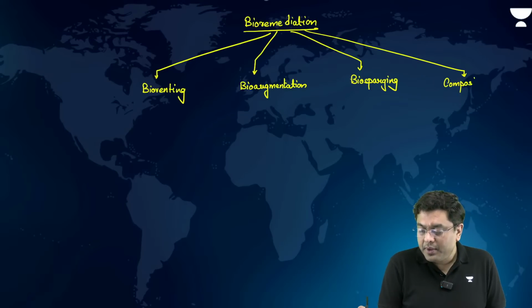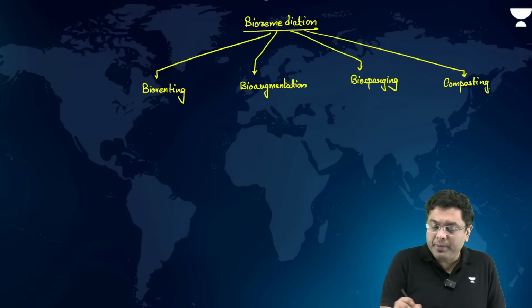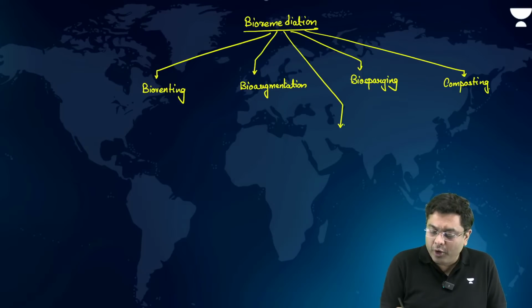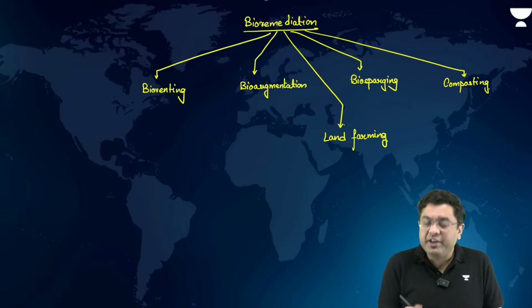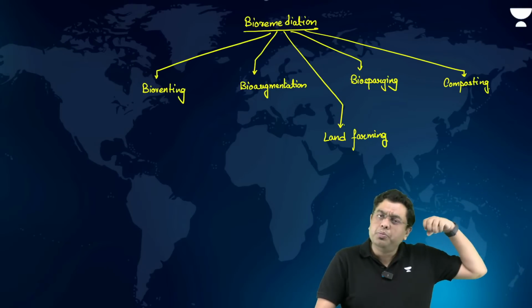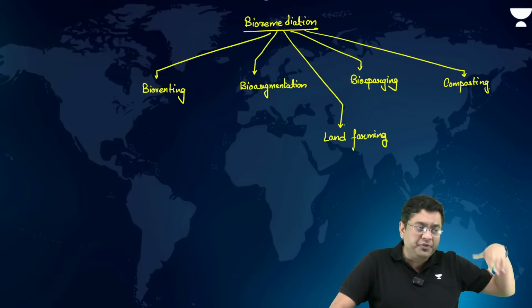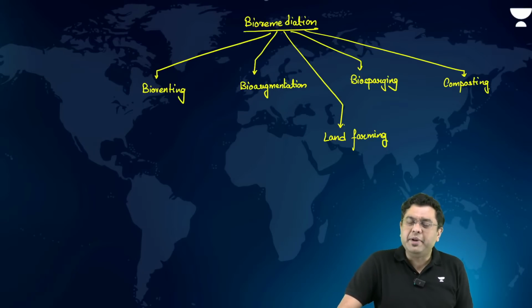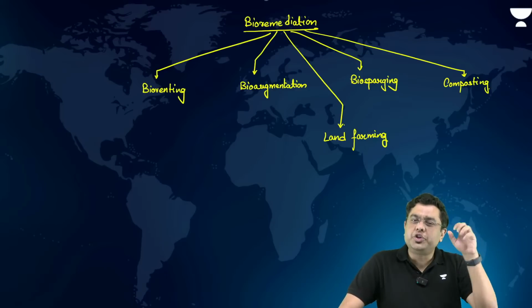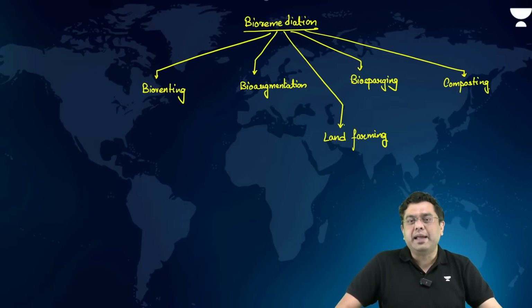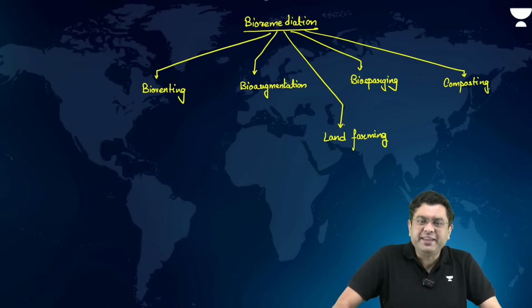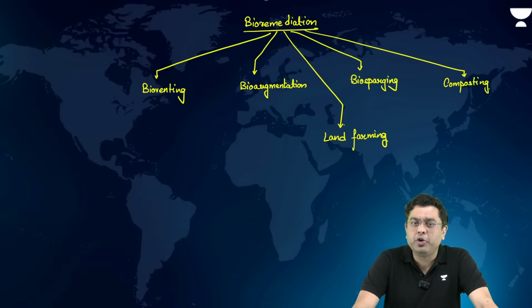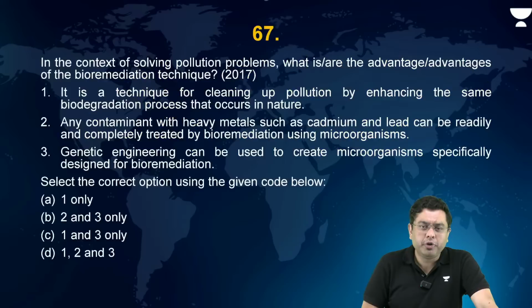And another form of bioremediation is the ex situ form, that is land farming, where you carry the contaminated soil into a different region altogether. You provide the microbes which will degrade that contamination, and you provide moisture and you expose that contaminated layer of soil to the air as well. Okay, so these are various different types of bioremediation, very, very important for your prelims.